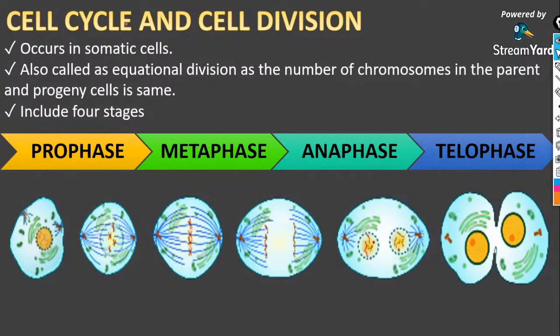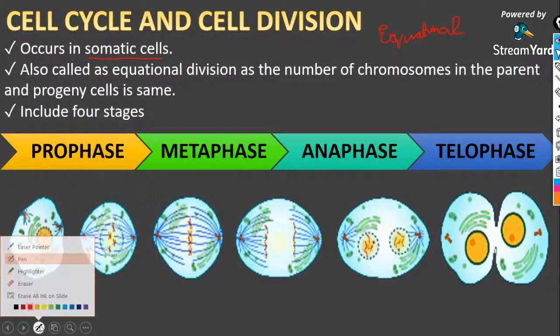So cell cycle and cell division. It occurs in somatic cells. Oh my God, again I forgot and I just marked it. Very sorry for that. So mitosis is known as the equational division.